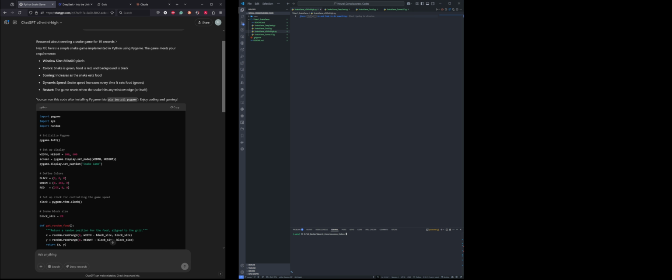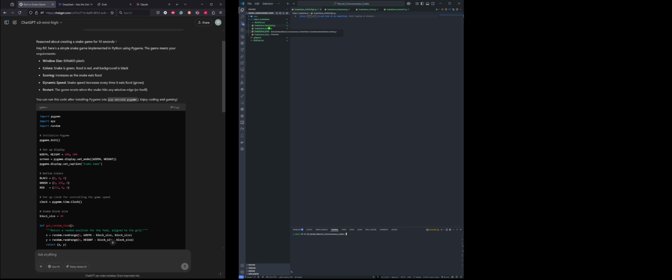We need to install Pygame, which I already have. As I said, this is the root project for all my videos, and I already created this virtual environment. If you want to know how the virtual environment is created, you can read this README file and go through all the steps yourself. Don't worry, all this code is uploaded in my GitHub repository called Neural Consciousness Codes, and the link is down below in the description.